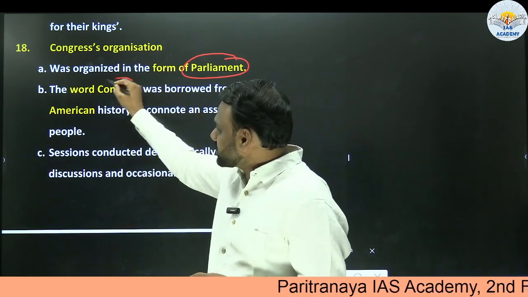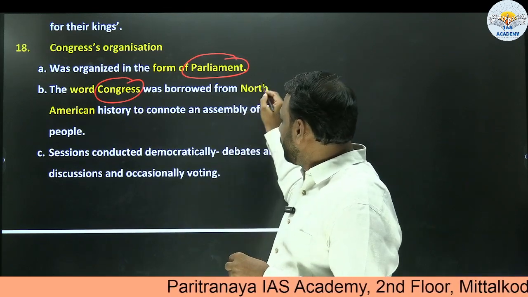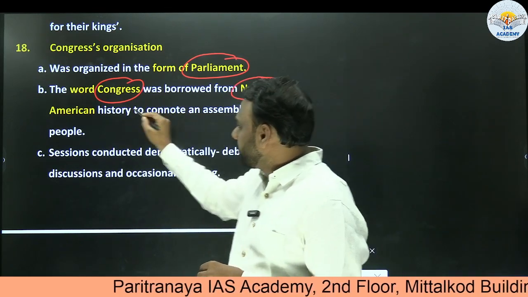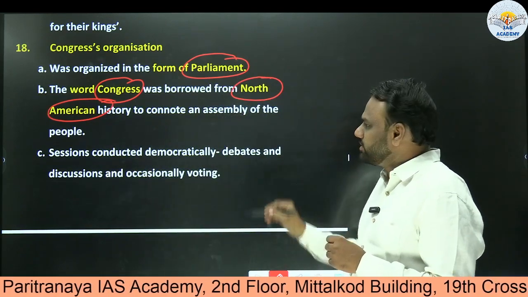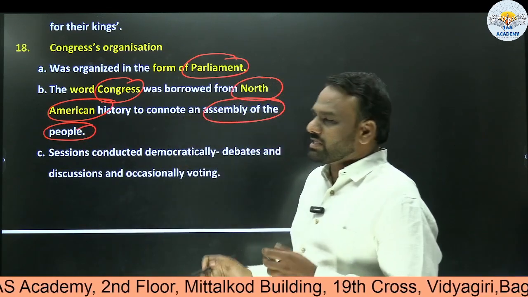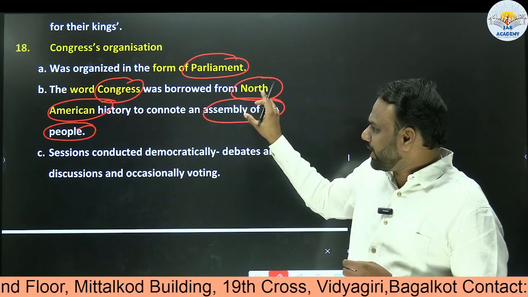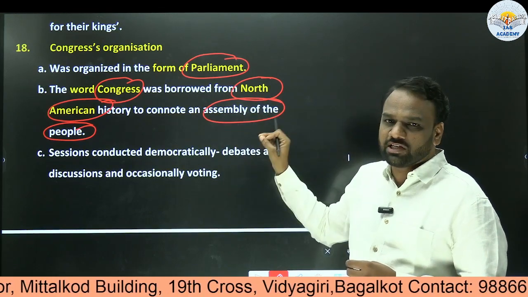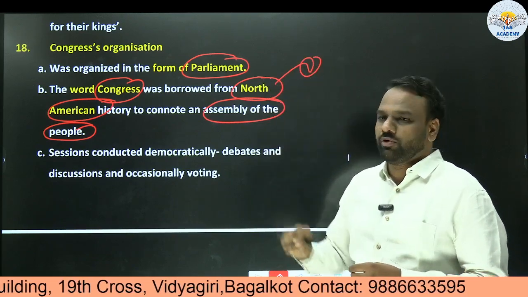The word Congress, from where did this word come? They borrowed this word from North American history. In North American history, the word Congress means an assembly of the people, an assembly of people doing something for the favor of the nation. That's why they adopted this word, and that's why Indian National Congress. So the word was adopted from North America. Even this is also important.